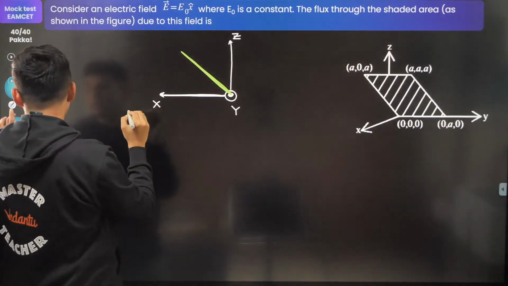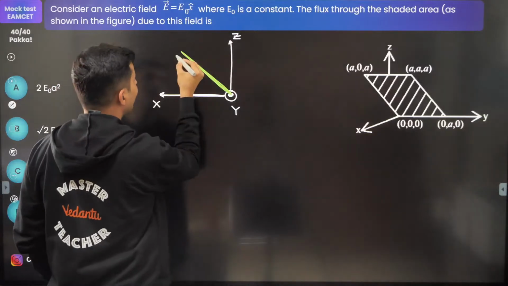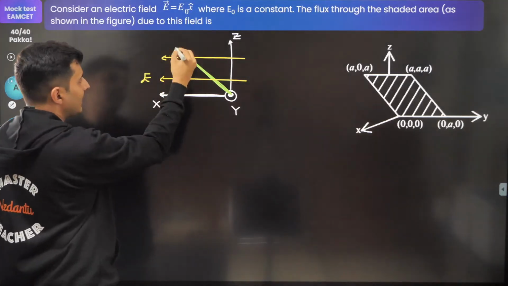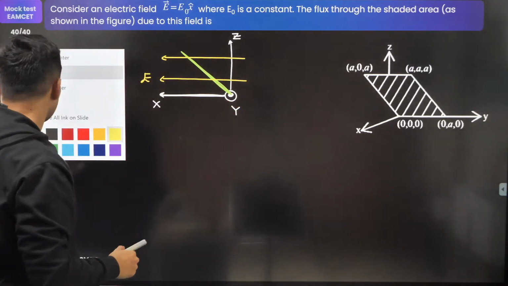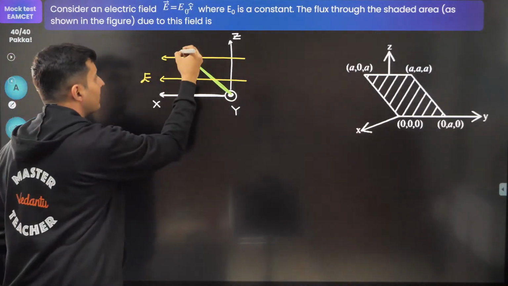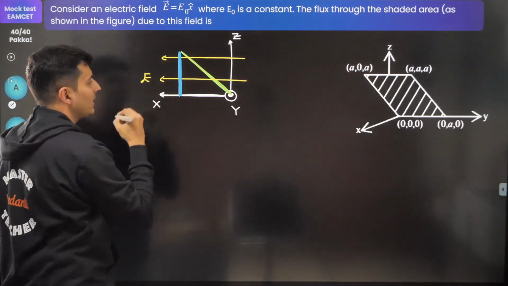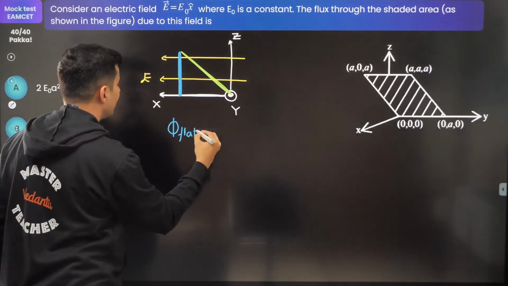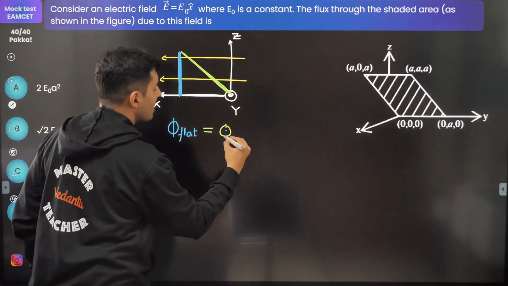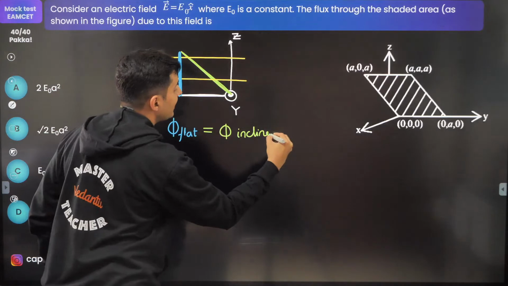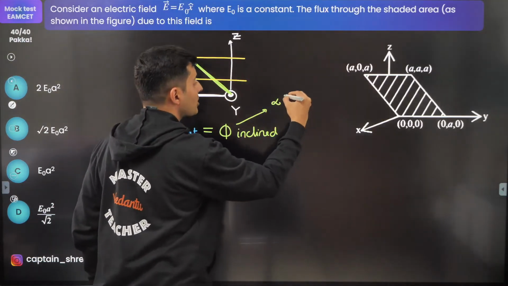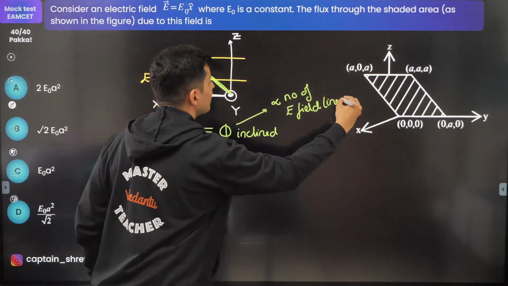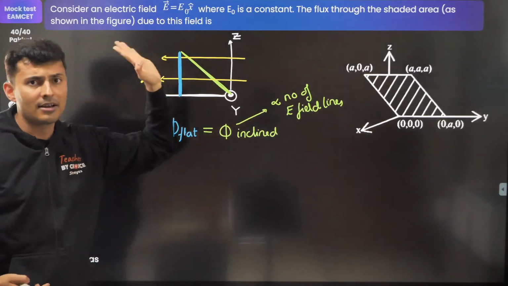Now think about it. Whatever field crosses in the x direction with this figure, the same number of field lines will also cross through this part. Whatever flux is flowing through the flat surface over here is the same flux passing through the inclined surface. Reason: the flux is always proportional to the number of electric field lines. Whatever field lines cut here, the same field lines cut here. Everybody agrees with it?